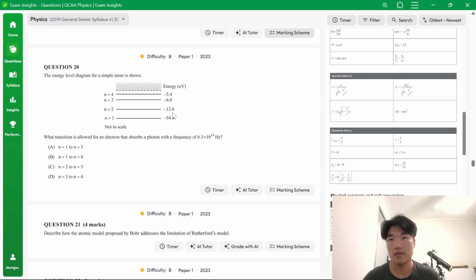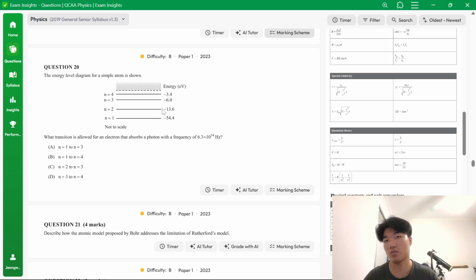Immediately we're seeing the difference between the first and second stationary state is quite a lot. We don't even need to do the calculation. We know it's much more than 2.6.